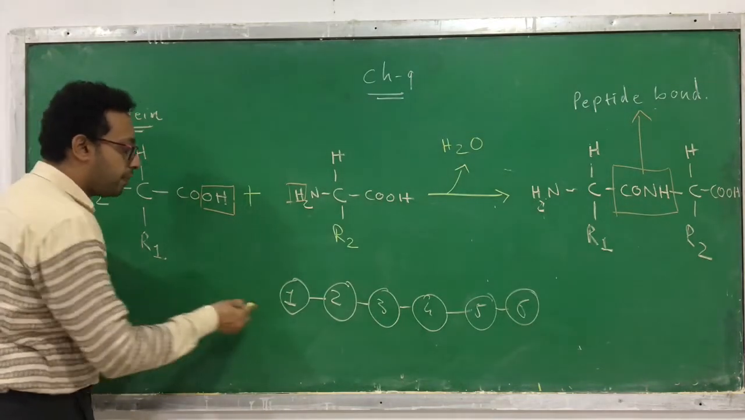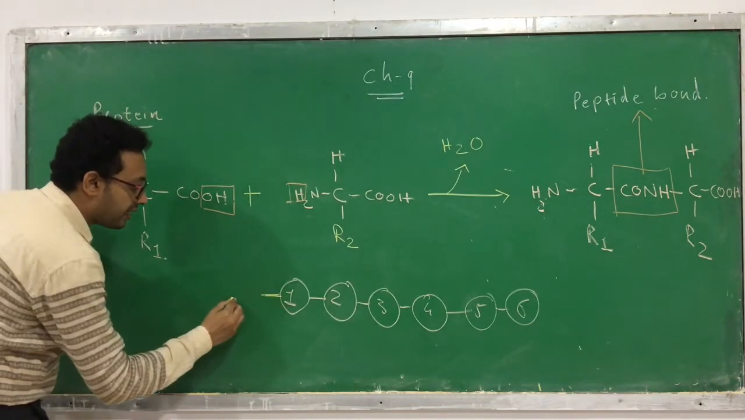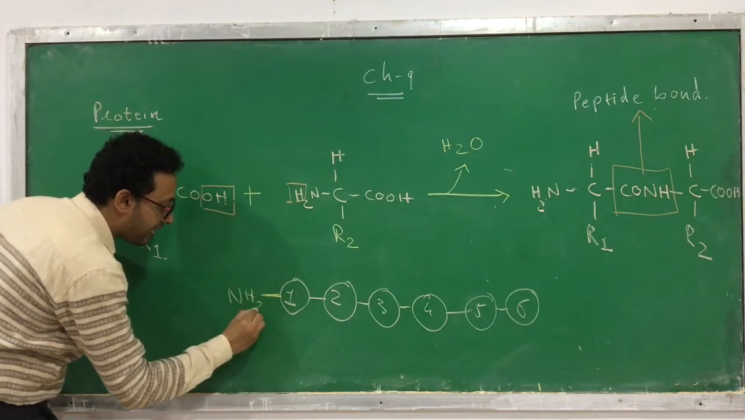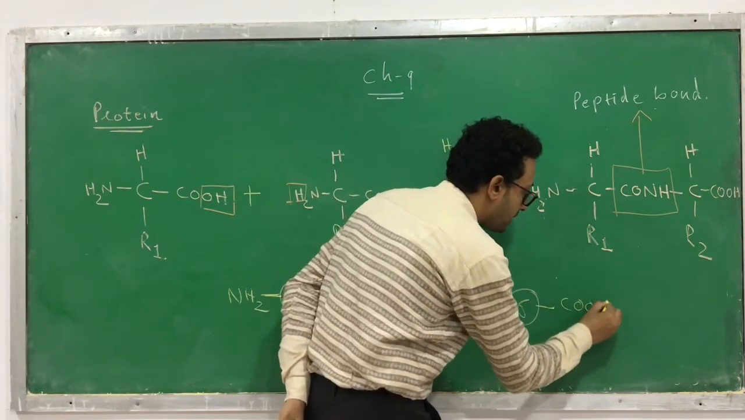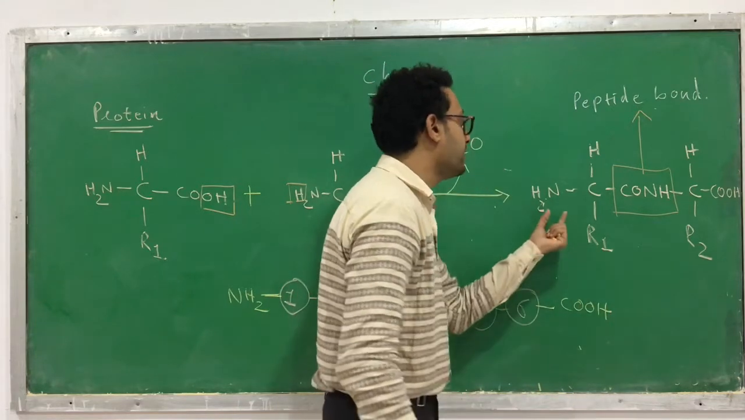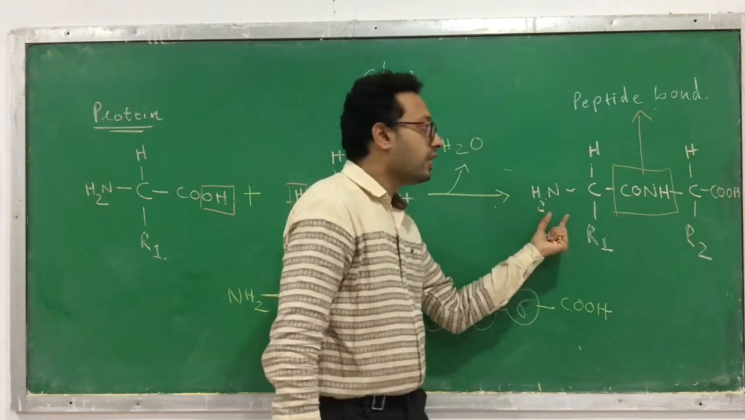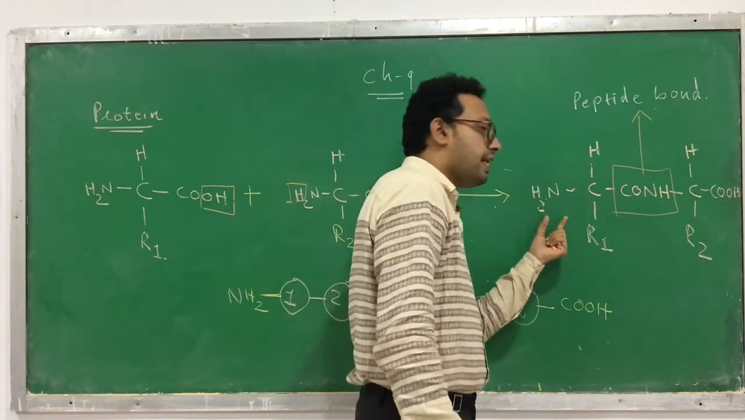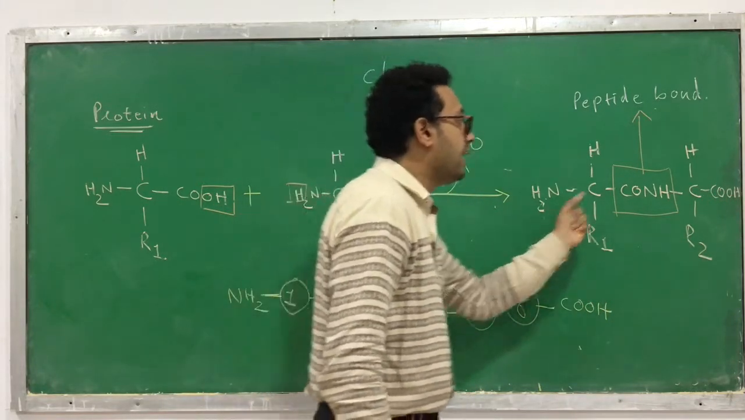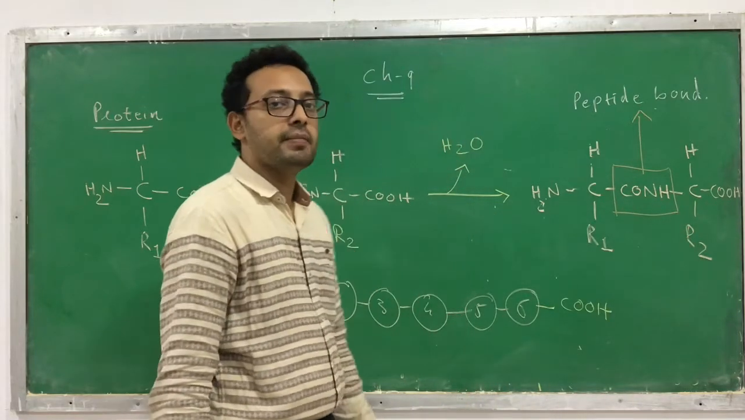But what is going to happen? On one side there is a functional group called NH2, and on the other side there is a functional group called COOH. You can also see here, here it's NH2 and here it's COOH. The left side NH2 and the right side COOH remain free.